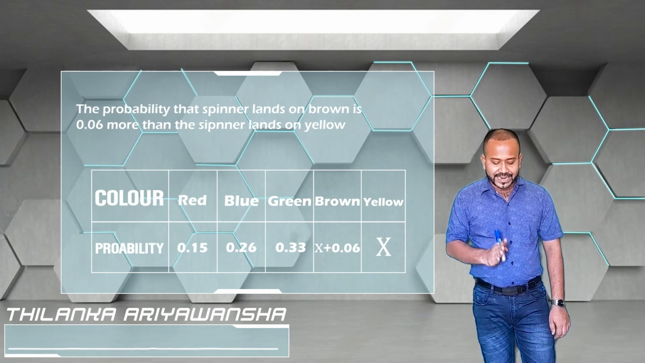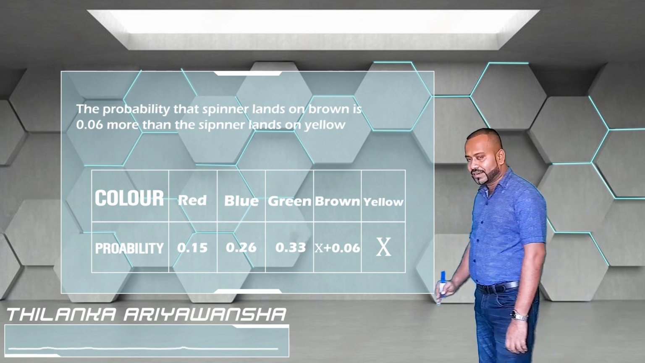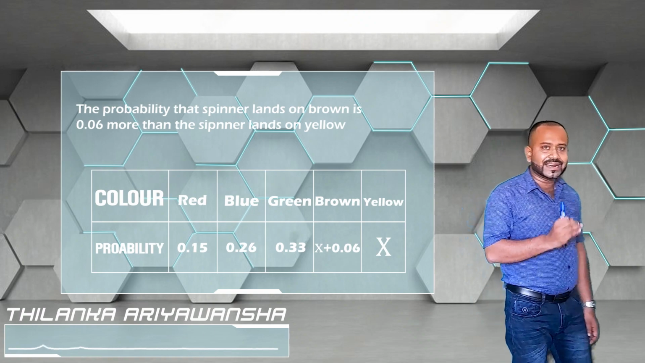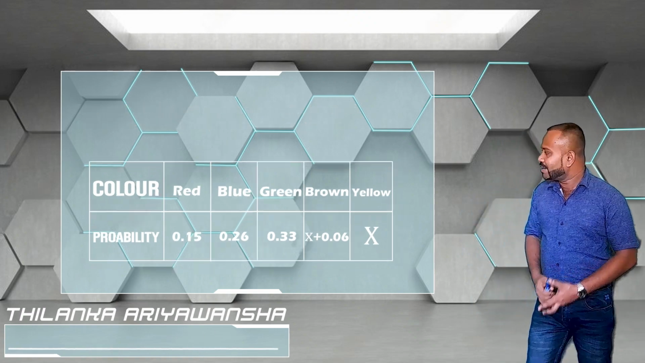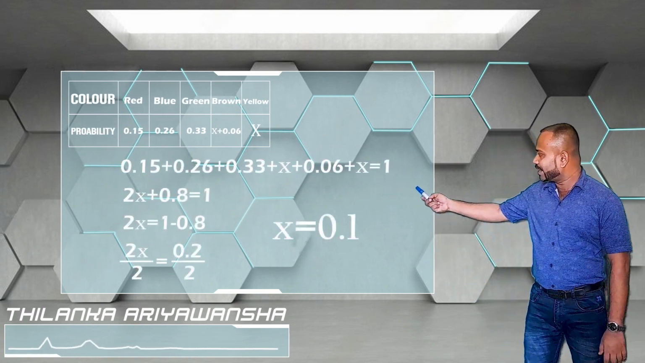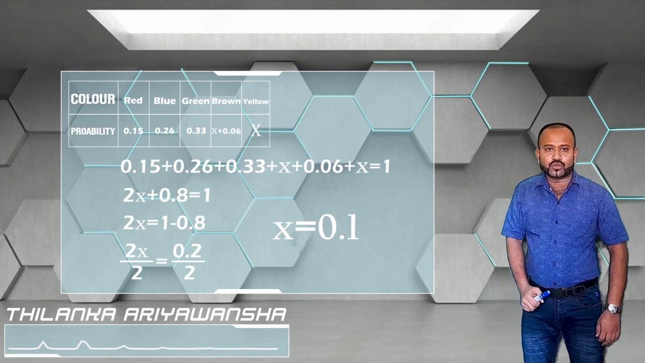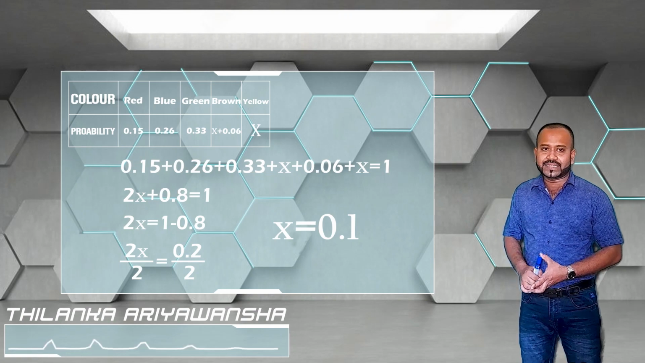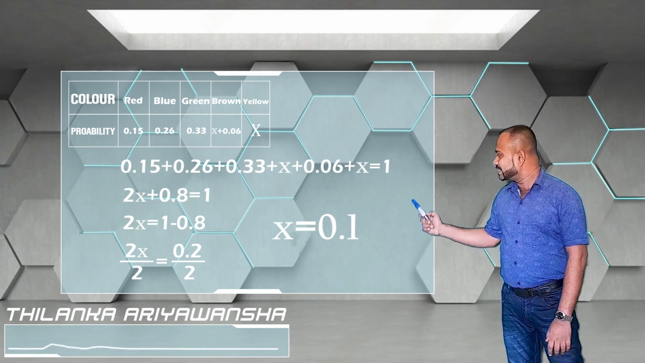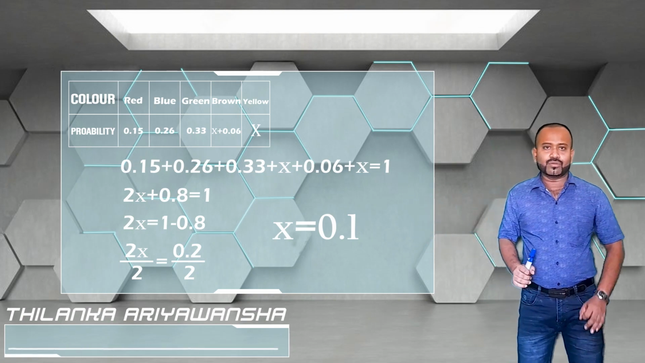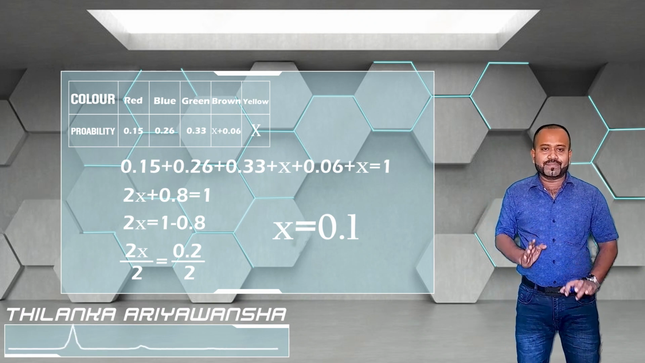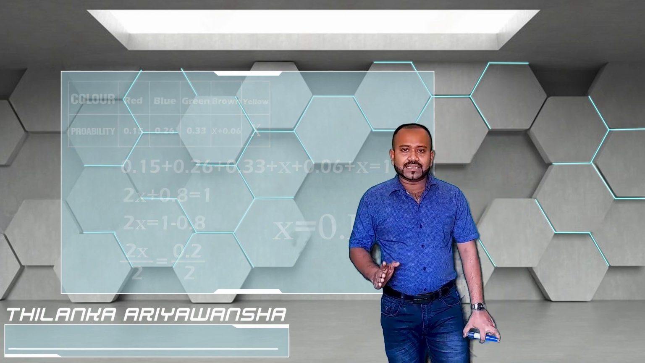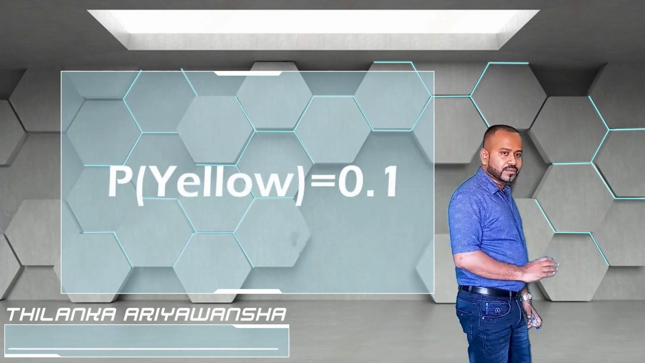Now we know that according to our rule, all these probabilities add up to 1. I am adding all these values, making the sum equal to 1, and solving for x. Then we get x as 0.1. Now we know that the probability that it will land on yellow is 0.1.